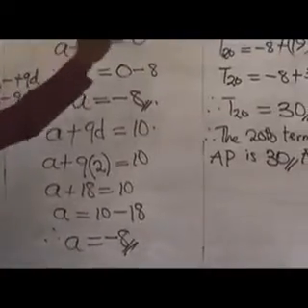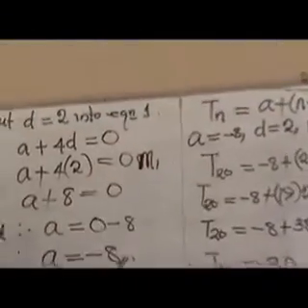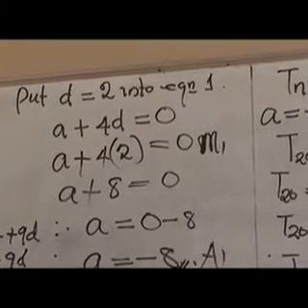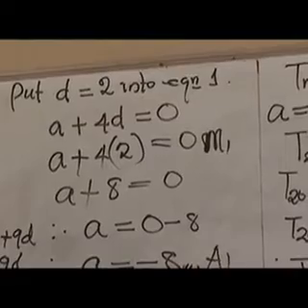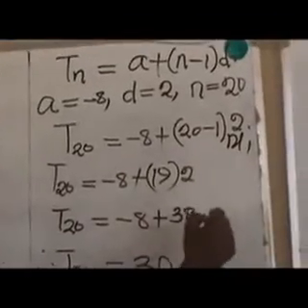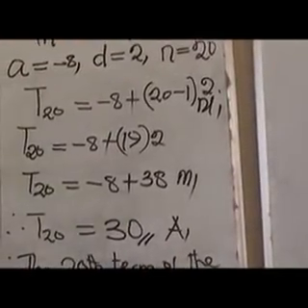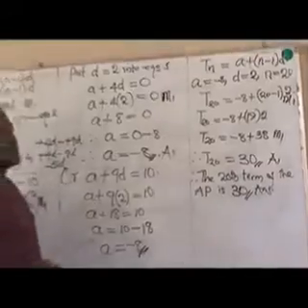By substituting the value of D as 2, you also have M1. Then for getting the right answer, you have A1. This may also have the same mark, 2 or 3 marks, depending on the marks allocated to each question. So we come here, substituting rightly, M1, simplifying M1, and thereafter maybe A1. In some cases where questions are given, we also have bonus mark. It depends on the nature of the question.